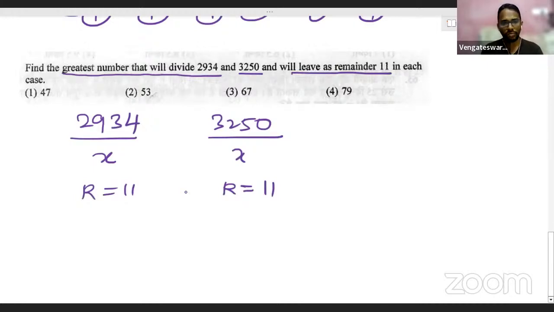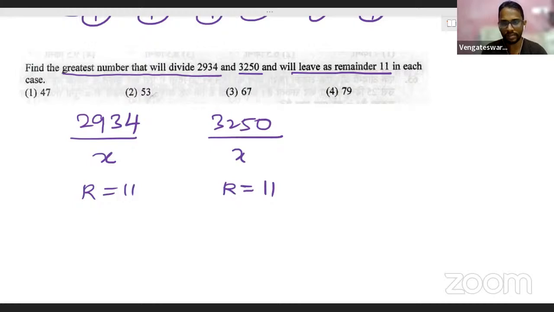So 2934 as well as 3250, by which particular number if you divide, you will be able to get the remainder as 11. So understand the concept and try to do this problem. Good, I got some answers.